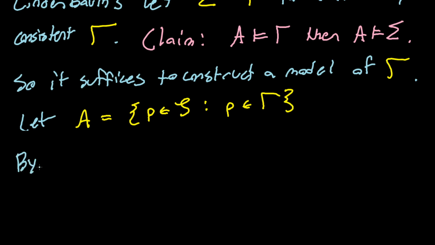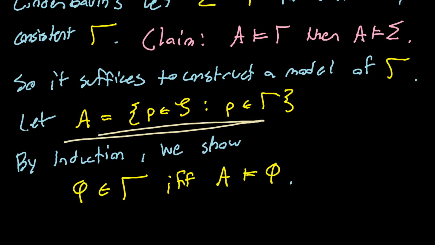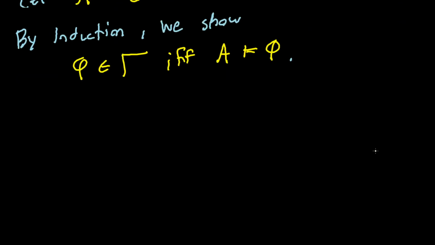So by induction, we show that a sentence phi is in our set gamma exactly when phi is modeled by A. And A is this thing we constructed back up here by taking all of the sentence symbols that occur in gamma. So this is our next goal.